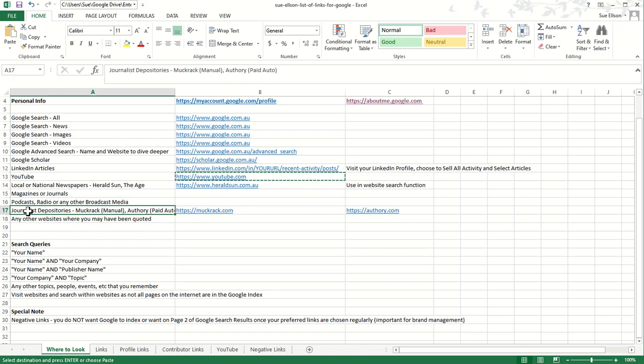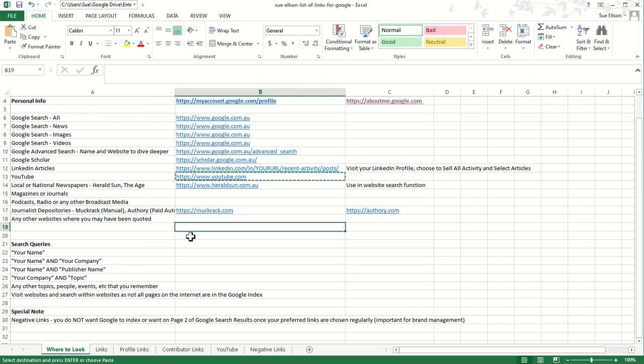The next one is journalist depositories. Now, there's a website called muckrack.com, which is designed specifically for journalists and enables you to put your profile on there, and then they try and match up content that you've published in mainstream media. Authory is something similar, except that you describe which publications you write for, you pay a monthly fee, and then it automatically adds your content to the Authory profile. What I don't like about that is you do have to pay to be subscribed to it, but if some of you are regular journalists and you don't want to keep a record, that's the way to do it.